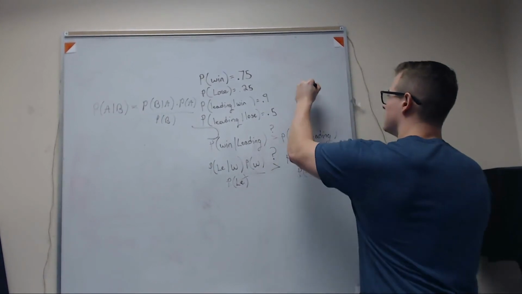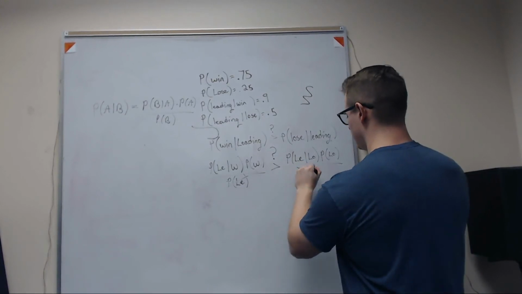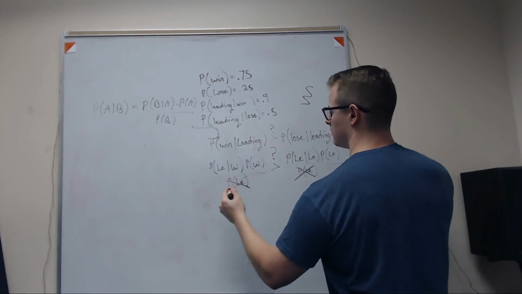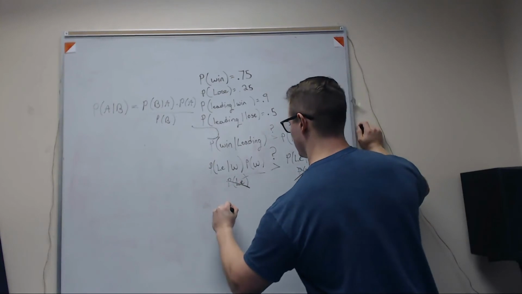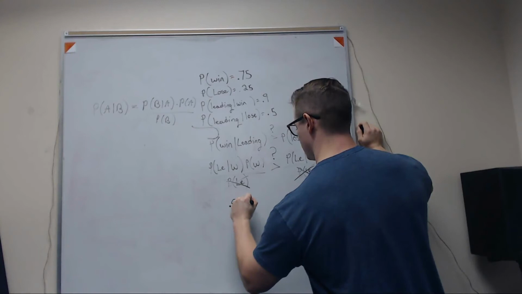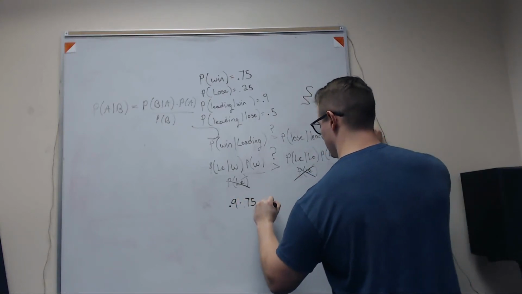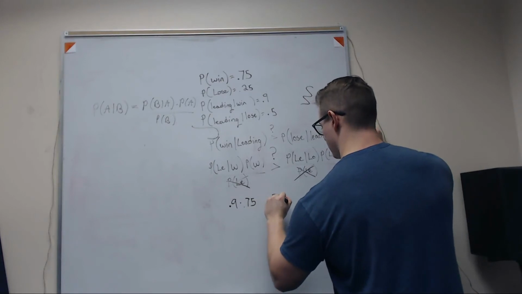Okay, this works. So you canceled out both the bottoms, right? Yeah. Okay. Now we have everything, so you can start plugging the numbers in. 0.9 times 0.75, and 0.5 times 0.25.